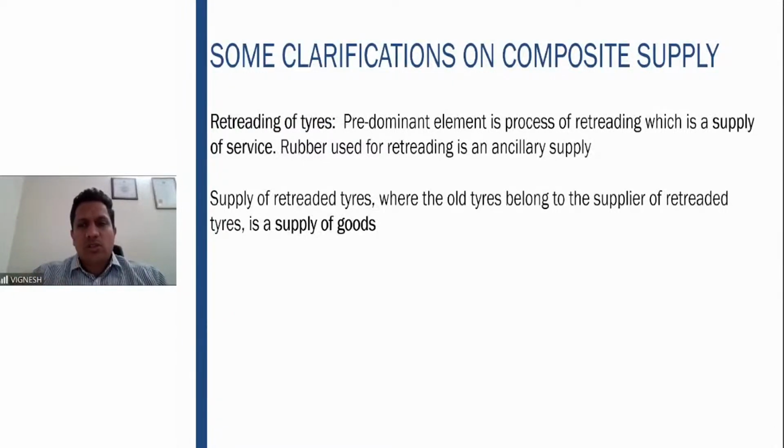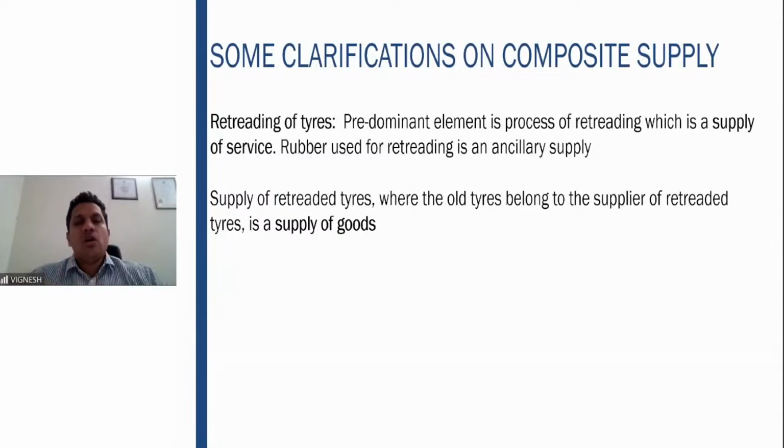In that particular situation, the predominant element here is the retreading activity. You use the rubber, but the rubber is an ancillary service. Therefore, retreading of tires is to be taken as a supply of service, because even though there is a supply of rubber, that rubber supply is used only as an auxiliary service.